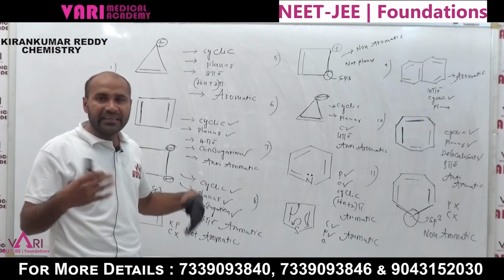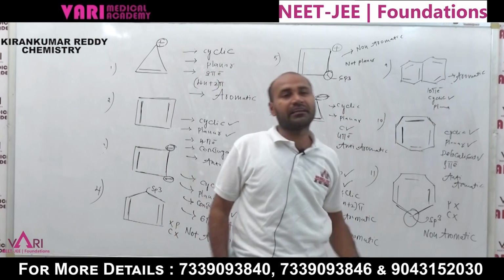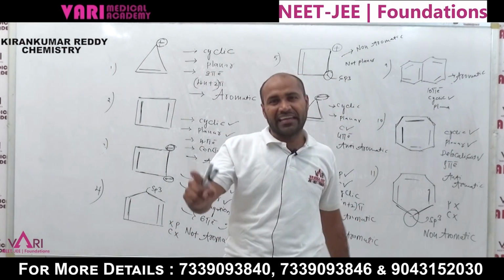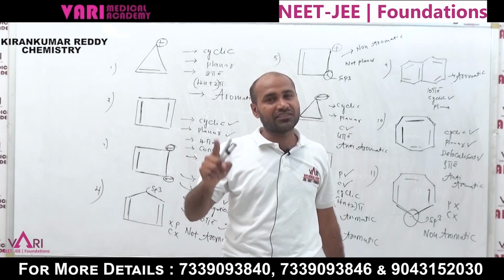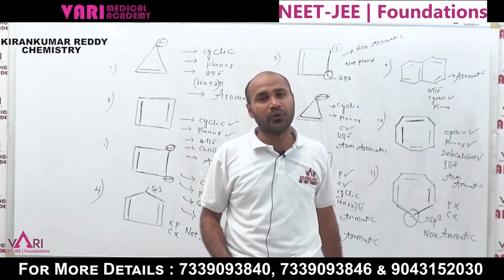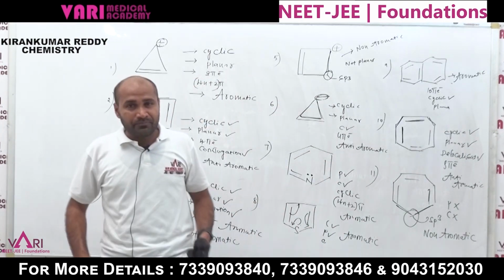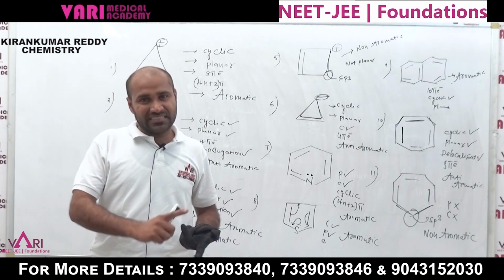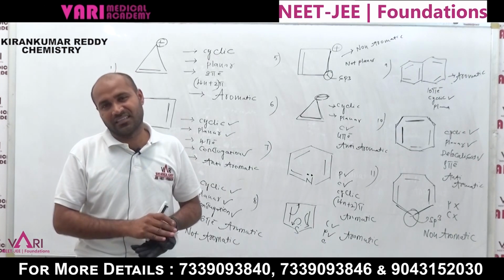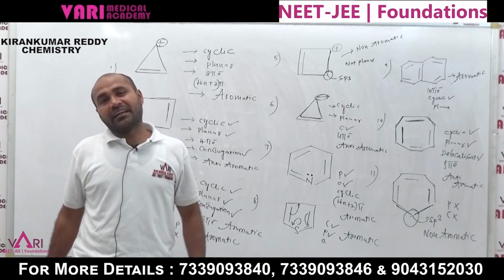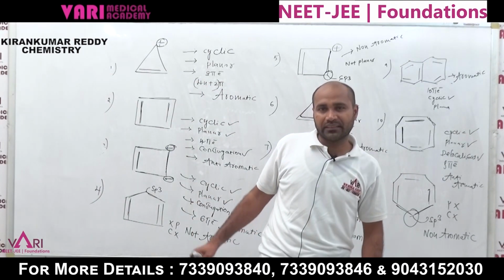These are the examples you can practice based on aromatic, non-aromatic and anti-aromatic compounds. You can check many examples. We can write based on rules. The compound is aromatic means what are the rules? It must be cyclic, planar, conjugation and delocalization present, 4n plus 2 pi electrons, Huckel's rule followed. That is an aromatic compound. And an anti-aromatic compound must be planar, cyclic, with delocalization, but the only difference is 4n pi electrons. Please take the examples and practice more.